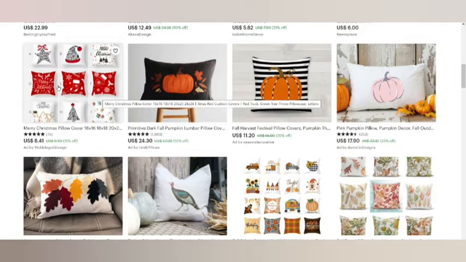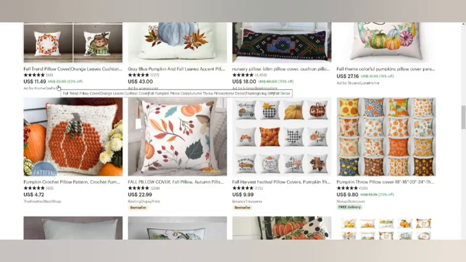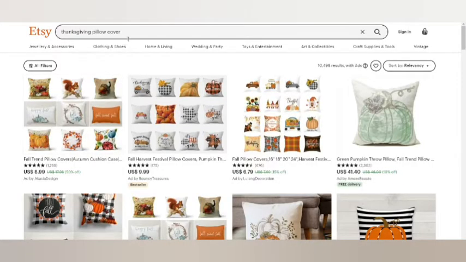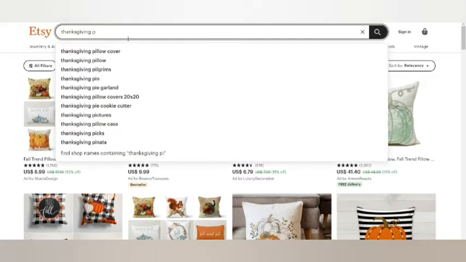You could also make it on Redbubble. Now you can't make a specific pillow pack, but you could also make a collection around it. So you get the idea what kind of stuff we're selling. Let's go over and see some more kind of stuff that could be selling right now.